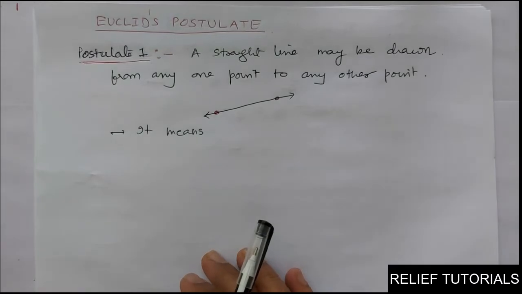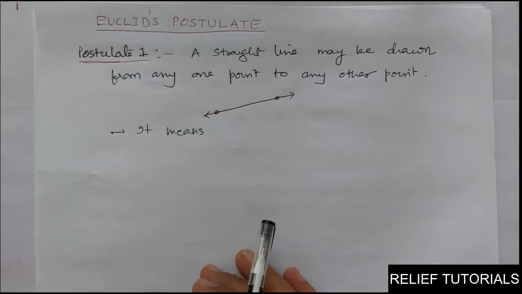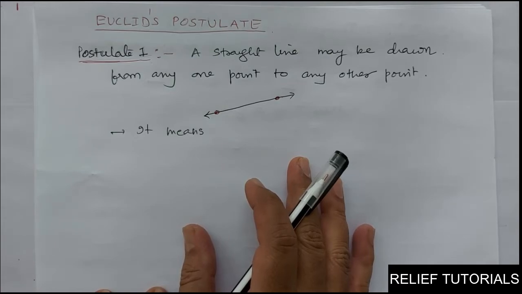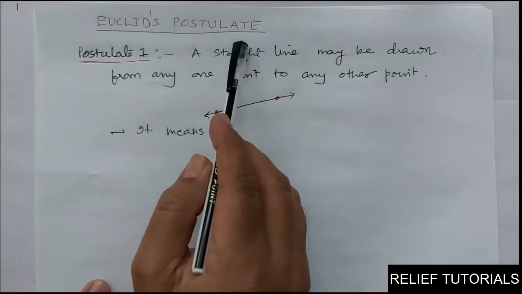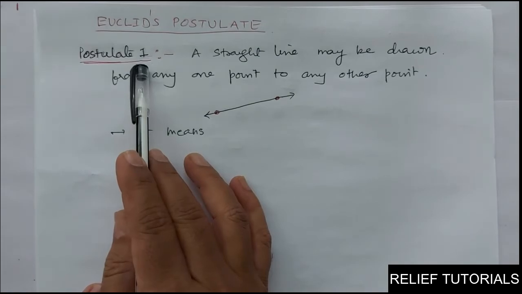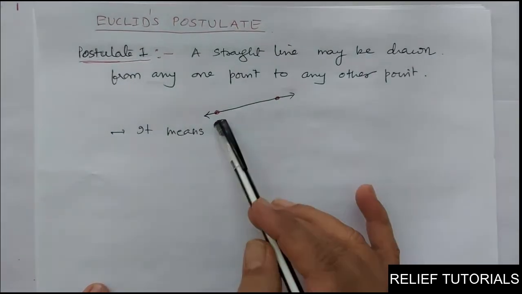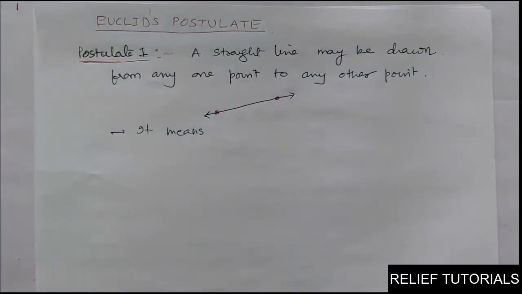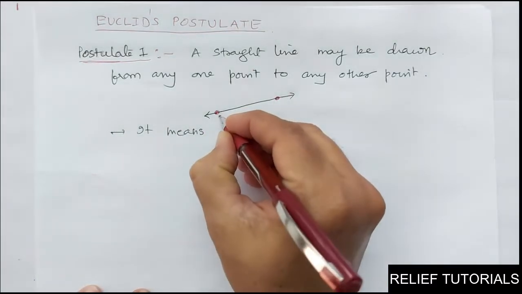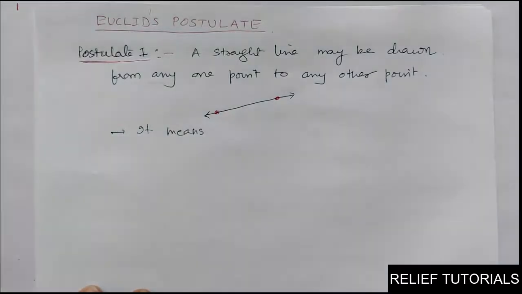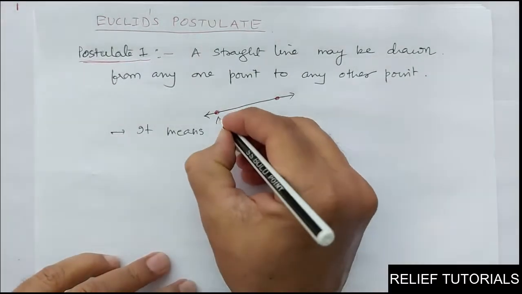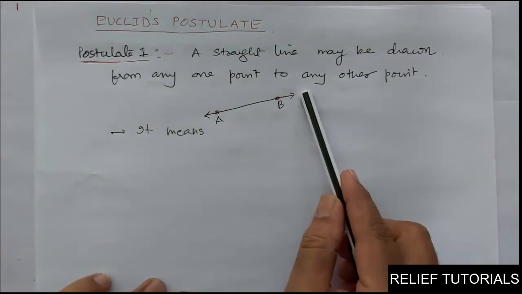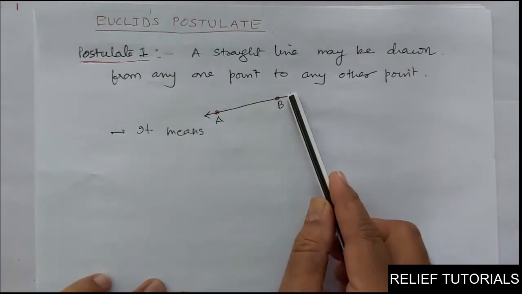In the previous lecture we discussed Euclid's axioms. Today we are going to discuss the 5 postulates of Euclid. So, Euclid's first postulate: a straight line may be drawn from any one point to any other point. Clear? So here, if I say one point is A, then this is B. So a straight line may be drawn from any one point to any other point.